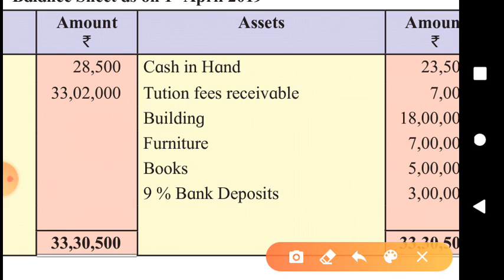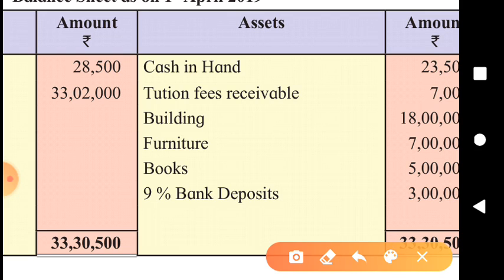Can we show building in the closing balance sheet? Yes, it was at the beginning of the year. It is even at the end of the year. We don't see any information that the building has been sold during the year. So the fixed assets which are at the beginning of the year must be at the end of the year if they are not sold. Furniture was at the beginning of the year, it is also at the end of the year.